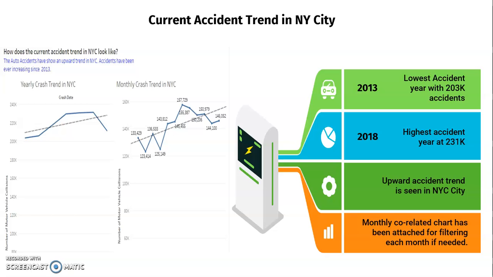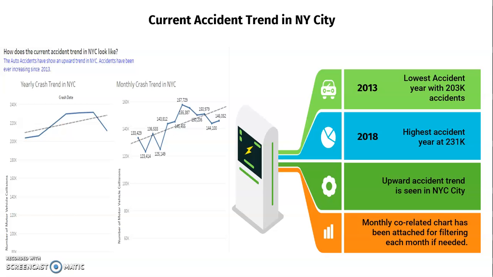So we were able to see that the lowest accident year was 2013, in which 203,000 accidents happened, and the highest accidents happened in 2018 with 231,000 accidents. So we could see an upward trend in accidents in New York City.